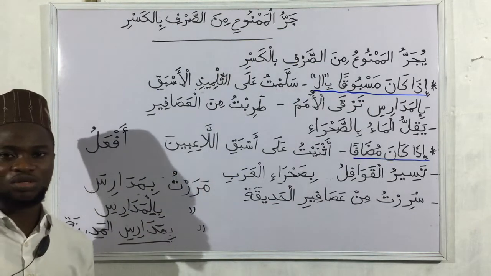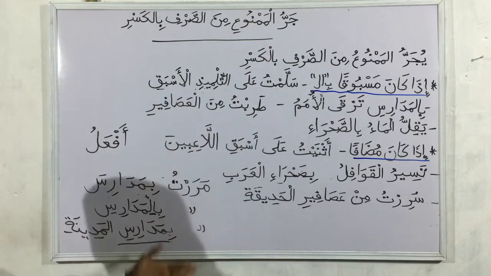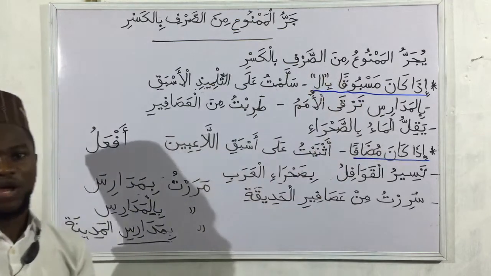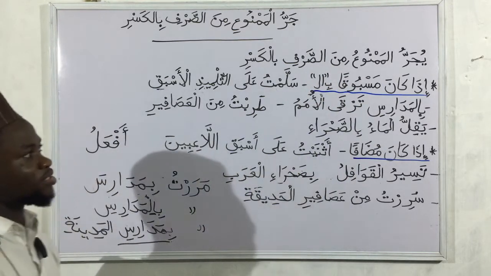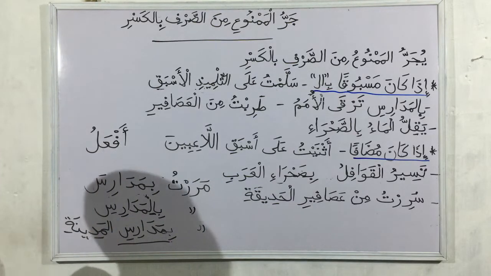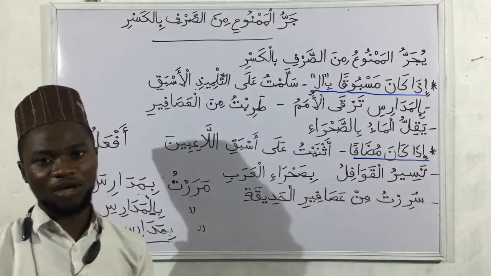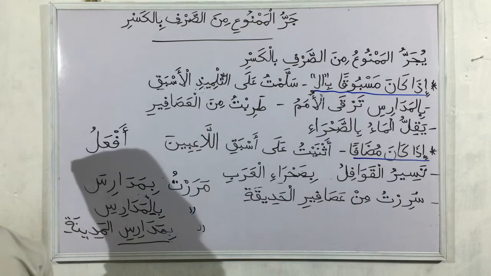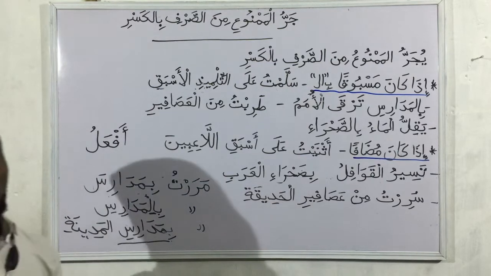Now there are two situations that they can become majrur bil kasrati, and that is what we have mentioned earlier. Idha kana masbuqan bi al, when they are preceded by al, that is when we join alif and lam, then it becomes majrur bil kasrah. Then idha kana mudafan, and when the noun itself is a mudaf, then it is majrur bil kasrah. So let's take note of those rules.